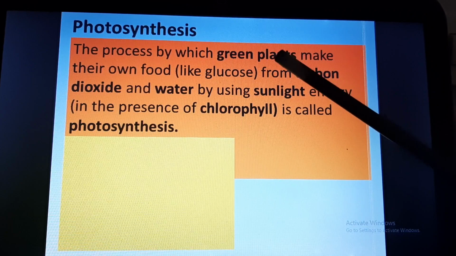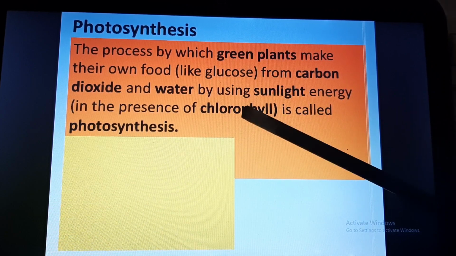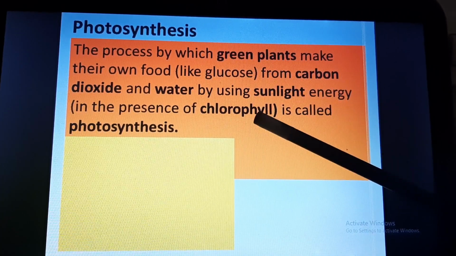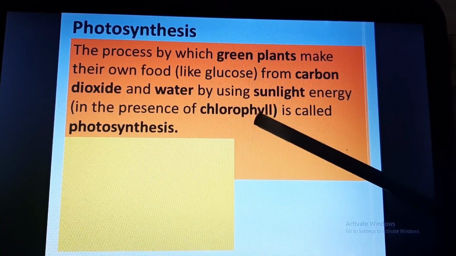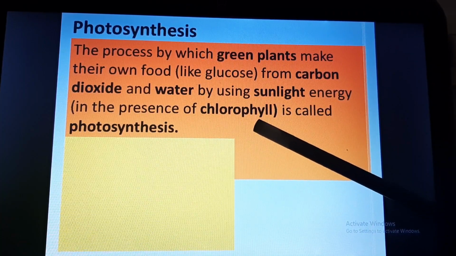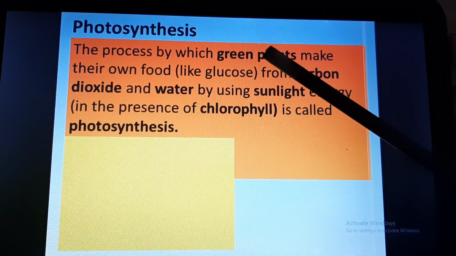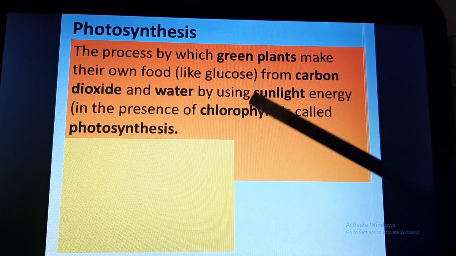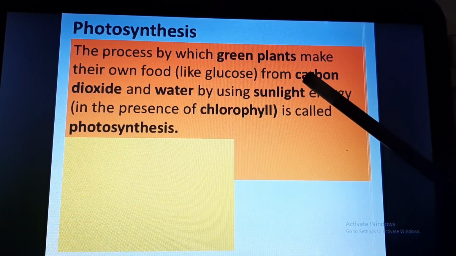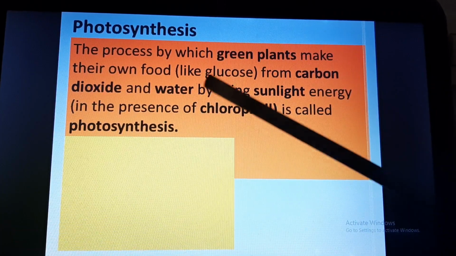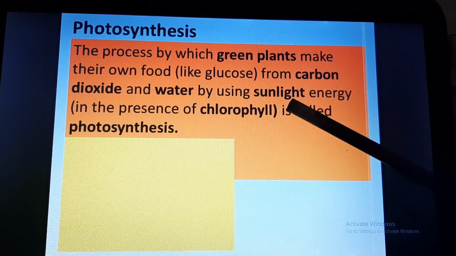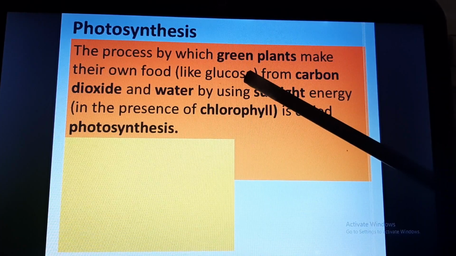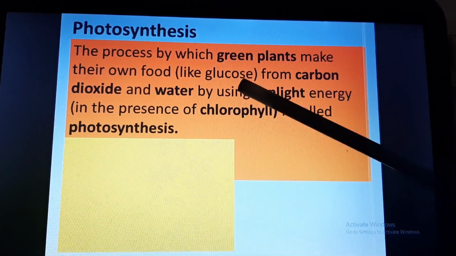Why is it so? Because green plants contain chlorophyll, or we can say that plants look green because of the presence of chlorophyll, and this chlorophyll is present in chloroplasts. Okay, so these green plants, in the presence of chlorophyll, react carbon dioxide and water together by utilizing sunlight energy, and they produce their own food or simple substances called glucose, and this process is called photosynthesis.